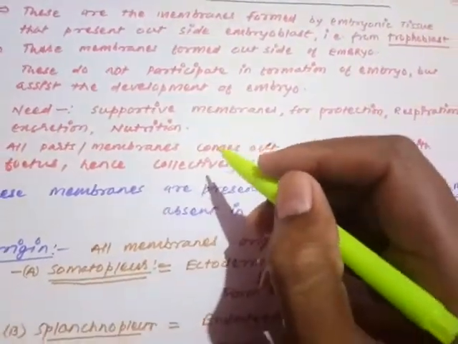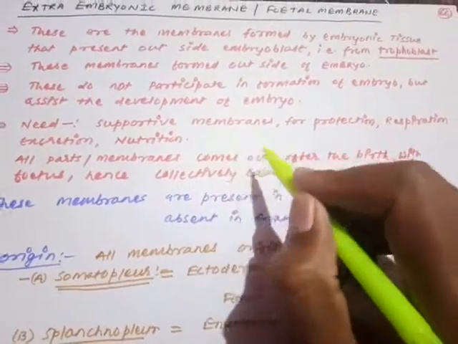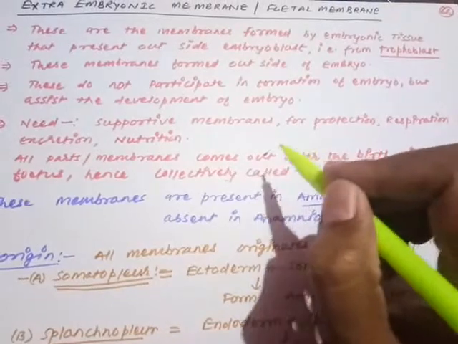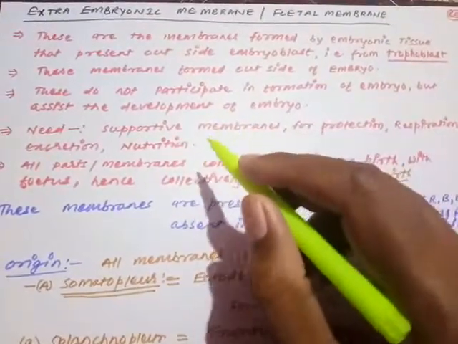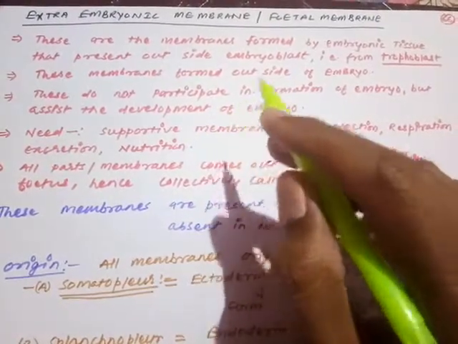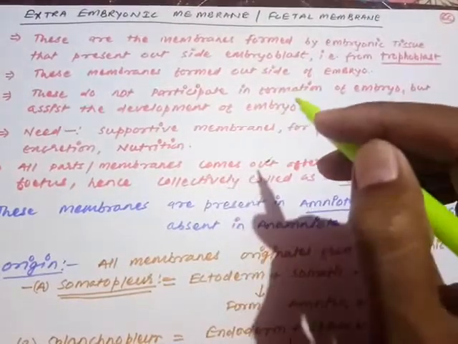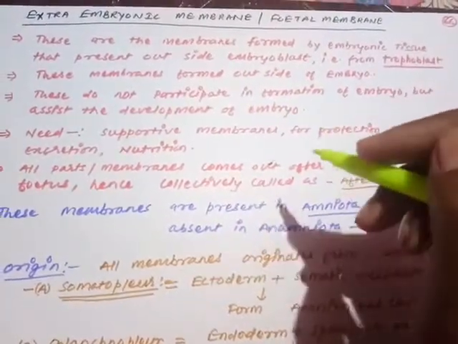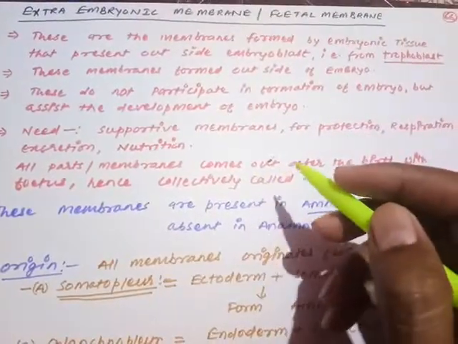Sometimes the question is, what is the need of these membranes? These membranes are supportive membranes. They work for protection, respiration, excretion, nutrition, and many more functions. So what is the extraembryonic membrane? Now it is clear to you all. These are the membranes formed by tissues other than the embryoblast, meaning from the trophoblast, present outside of the embryo, that is why they are called extraembryonic membranes.